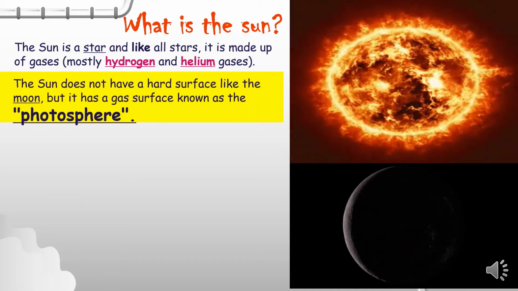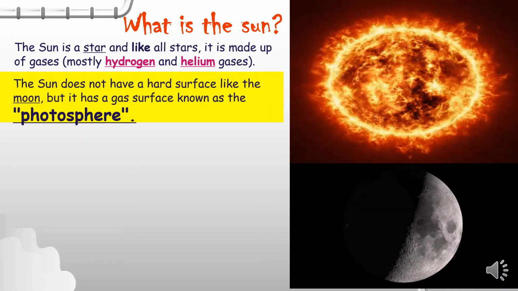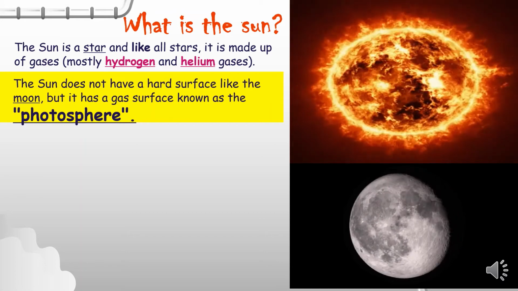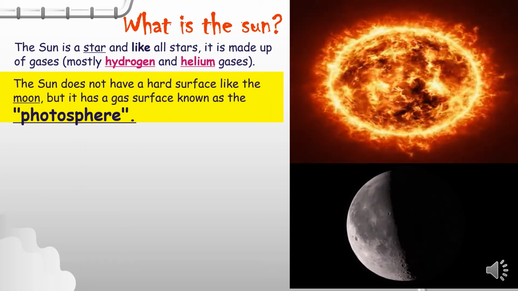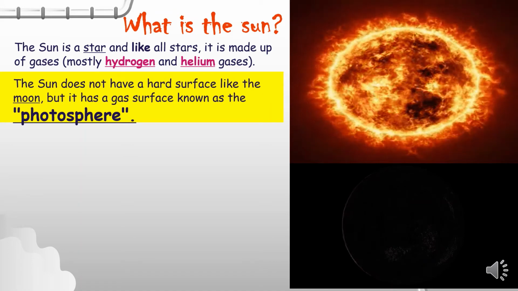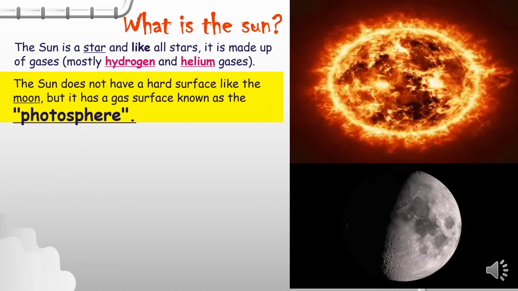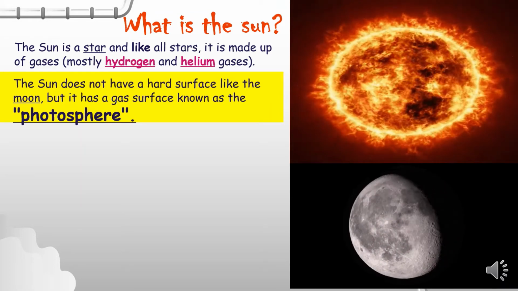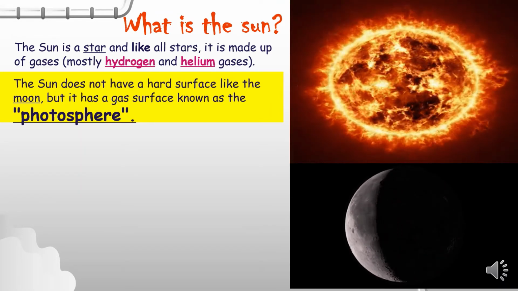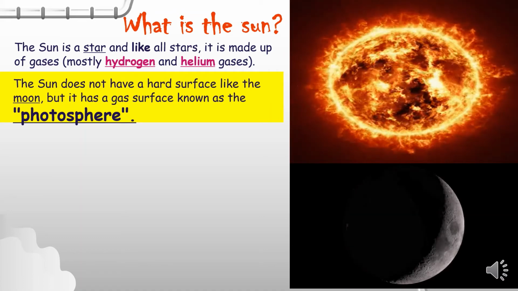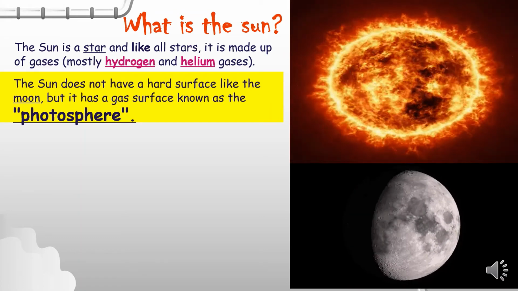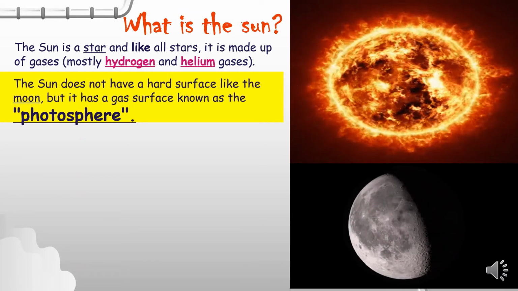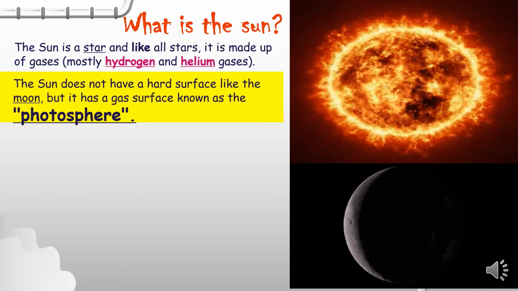Look at these two pictures in front of you. This is the sun and this is the moon. Can you tell me what's the difference between them? As shown, the sun looks like a ball of fire. It consists of gases, so it doesn't have a hard surface. But the moon consists of rocks and it has a hard surface. This gas surface of the sun is known as the photosphere.